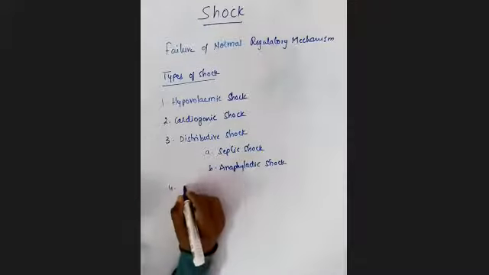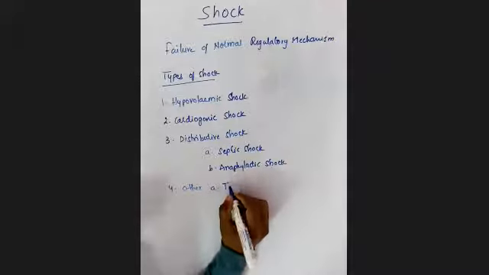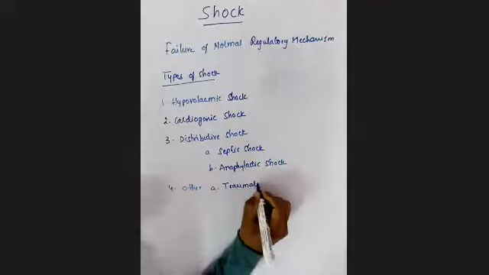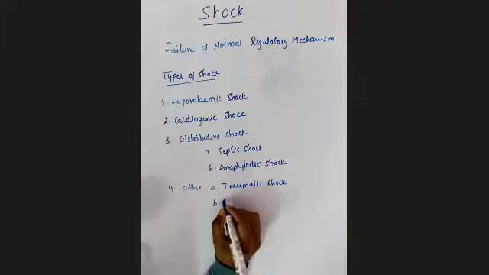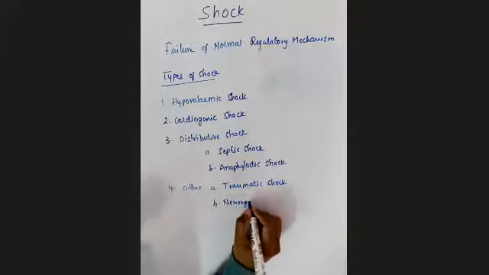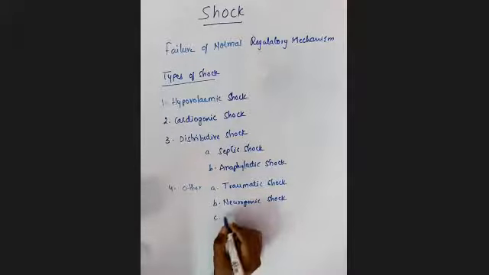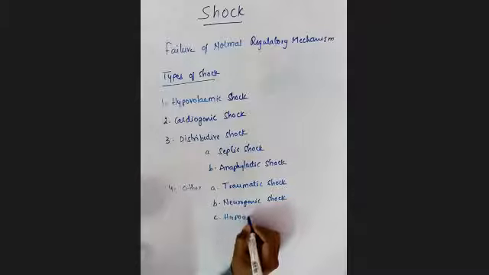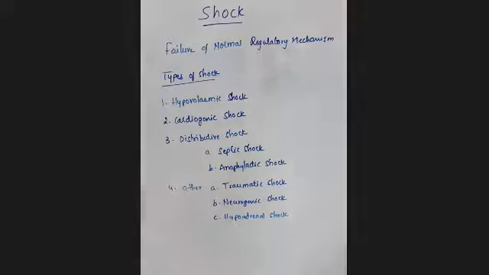We also have other types of shock, like traumatic shock. The next one is neurogenic shock, and the last one is hypoadrenal shock. These are all the different types of shock. We are going to learn today about all these different types of shock.